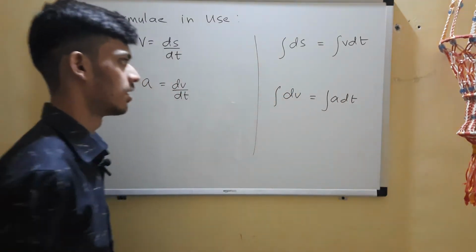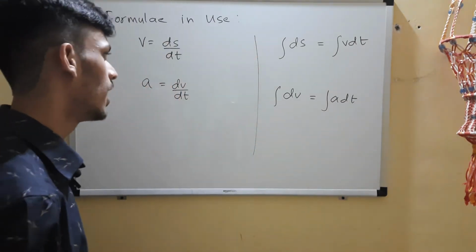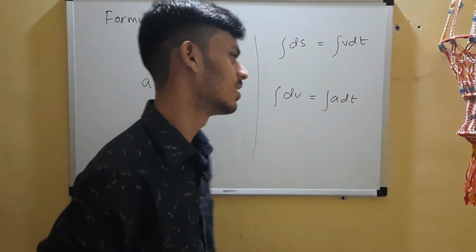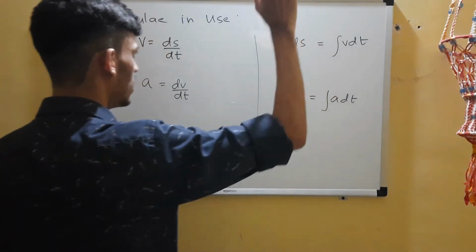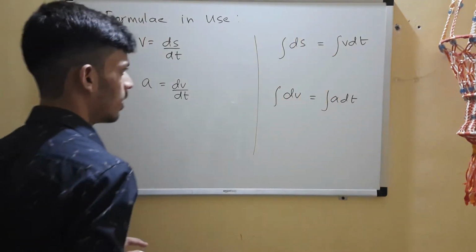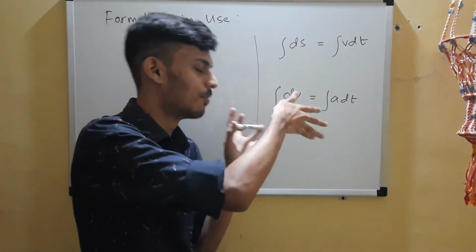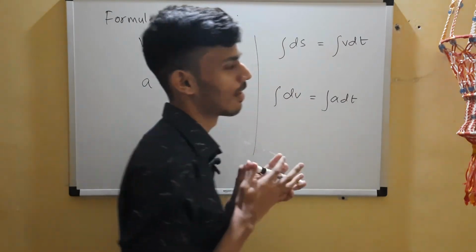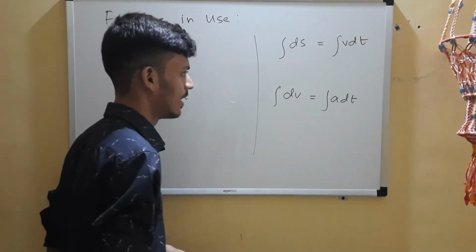You have to apply the limits here. I hope you know how to do that; I'll teach you that in a question. So you'll have limits here, and here. If you don't know where this d comes from and where the integral sign comes from, you can check the playlist, as I have suggested.